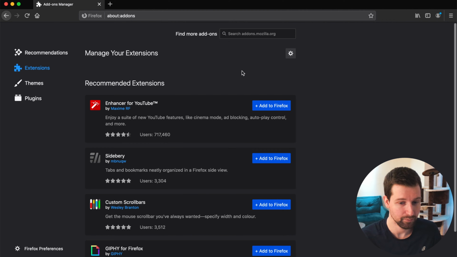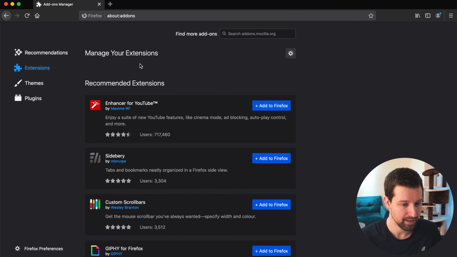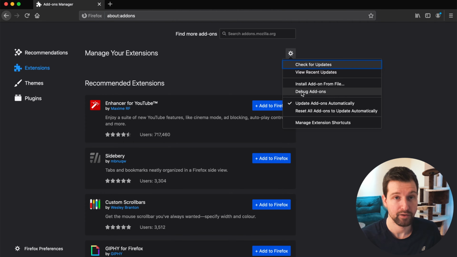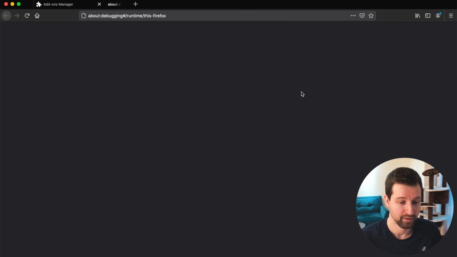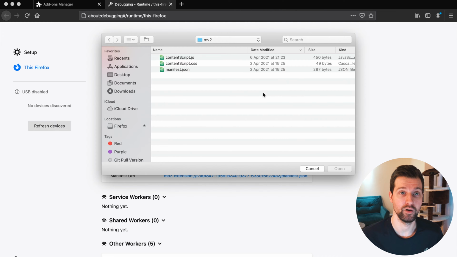And all you need to do to begin with is go to the menu at the side here and go to add-ons and themes. And then you want to click onto this little settings box up here and click onto debug add-ons. So this is how you can actually begin to add your extension into Firefox and test if there's anything you need to change or if it would just work straight away. So what we need to click onto here is load temporary add-on, which is similar to developer mode on Chrome.